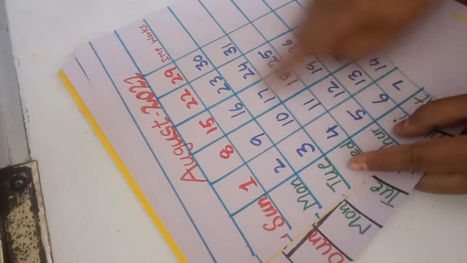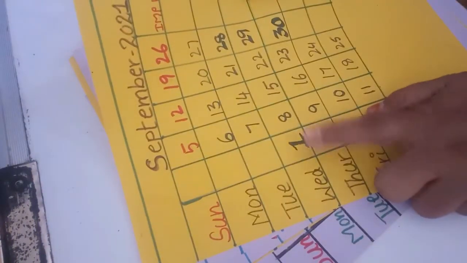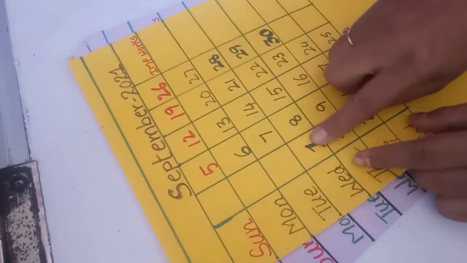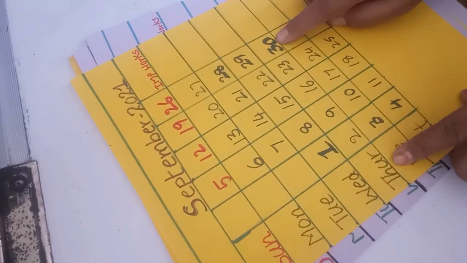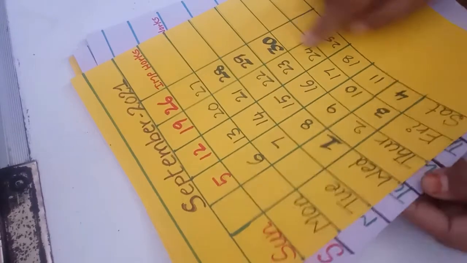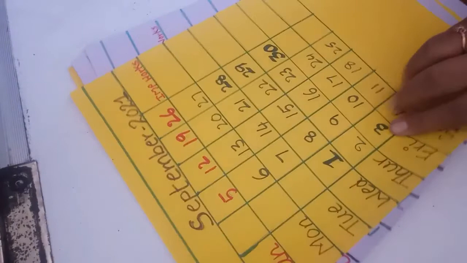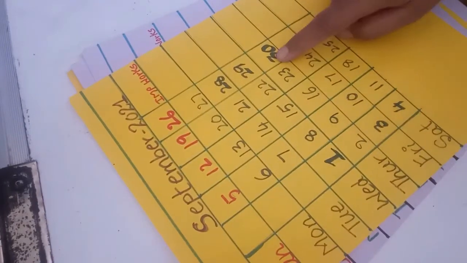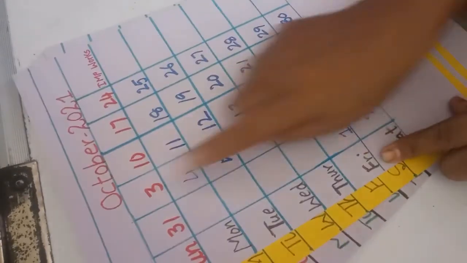So 31st to Tuesday. So August after September. September started on Wednesday. So 1st. And this month has ended on Thursday 30th. This month also we have 4 Sundays. So September after October. October has started on Friday. So this month ended on Thursday now. So Friday 1st. October 1st. See, you can see October.